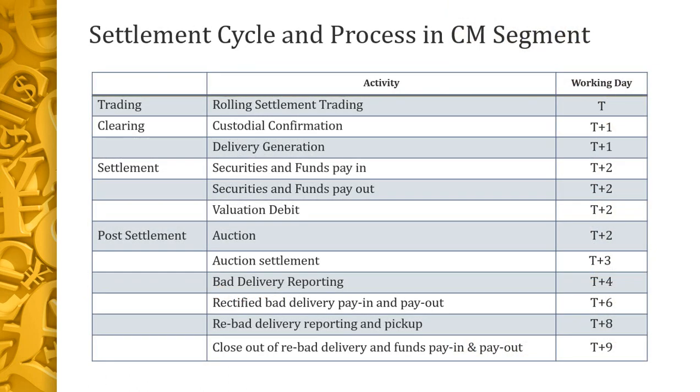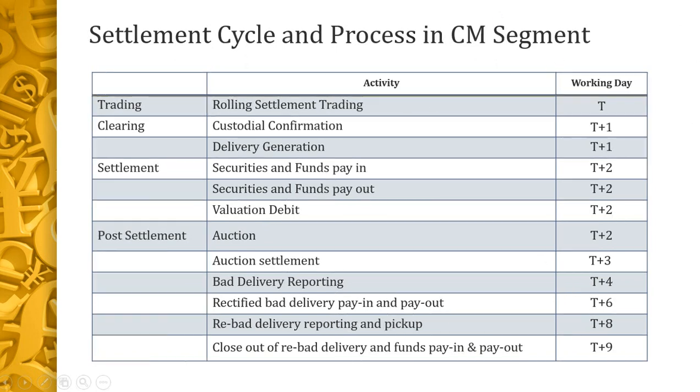So here's one slide I have prepared for that, which shows the settlement cycle and process in the capital market segment. On the right side are the working days. T reflects the trading day, and T+1 reflects the trading day plus 1 day, meaning the next day after the trading day, and so on and so forth, up to trading day plus 9 days. What happens in those 9 days? First, let's see from the left side and look at the activities in the middle.